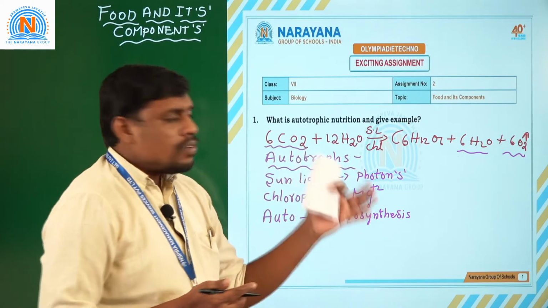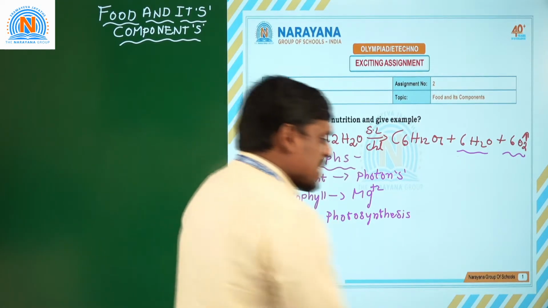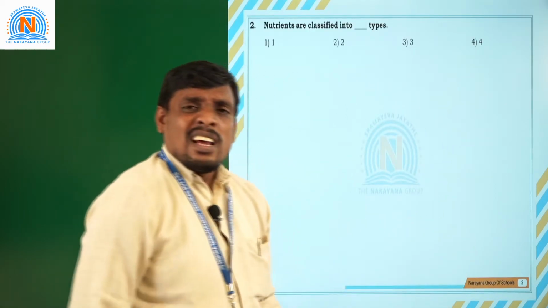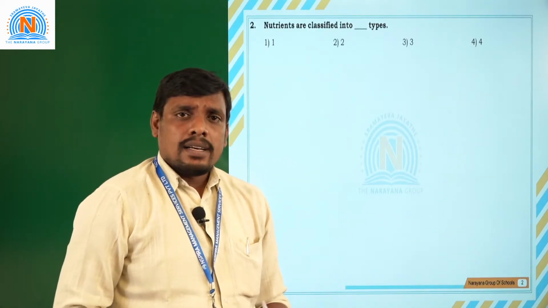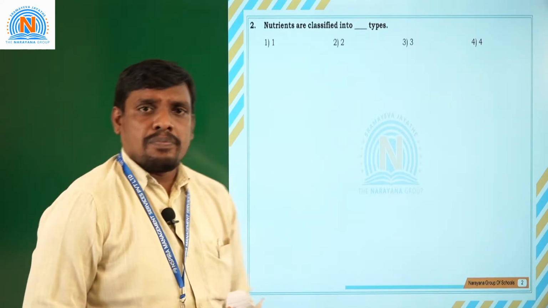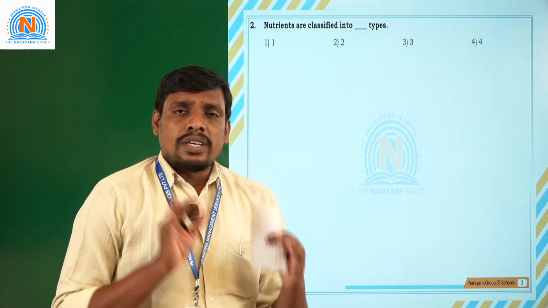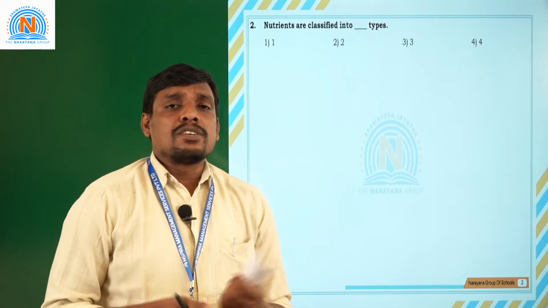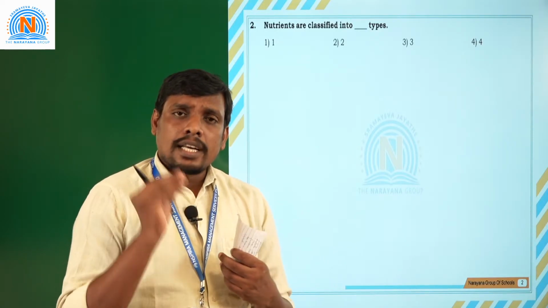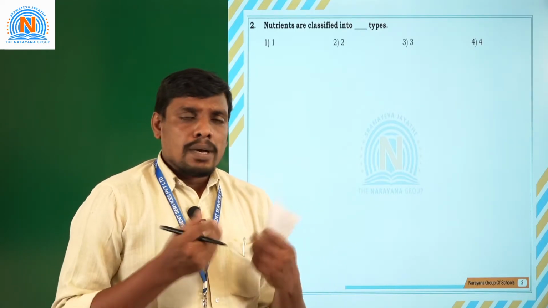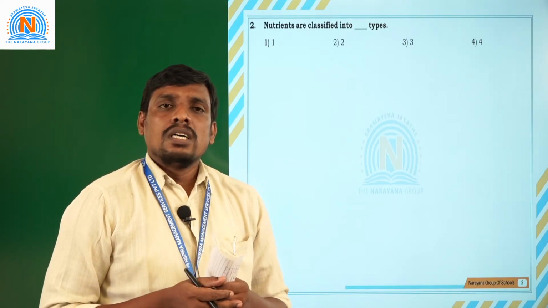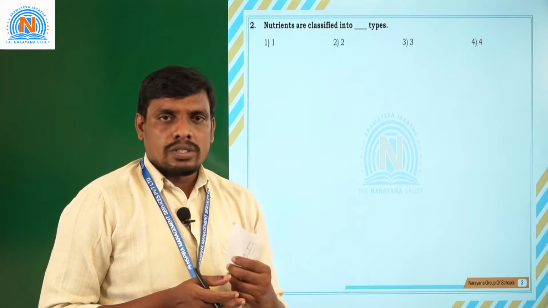Students, I am moving on to the next question. Let us see what the next question is. In this assignment, the second question is, nutrients are classified into dash types. How many types of nutrients are there? Plants require certain kinds of nutrients. Animals also require certain kinds of nutrients for survival on the ecosystem or on the earth.